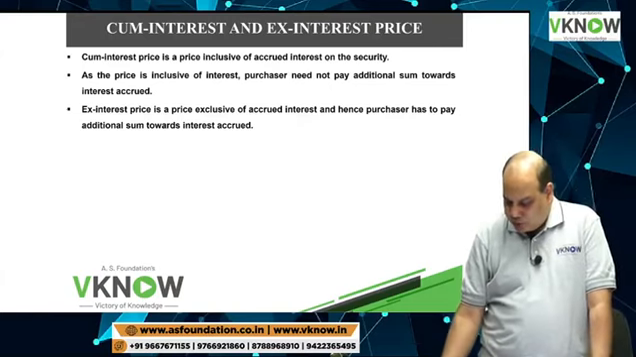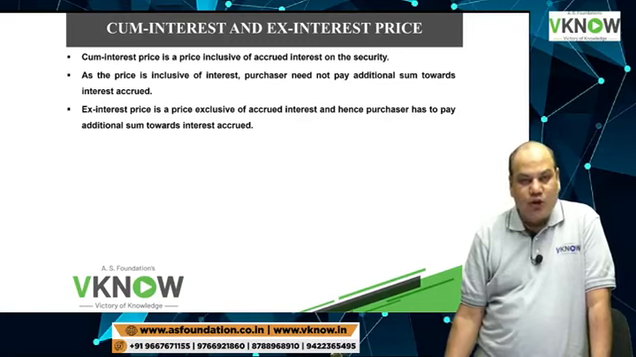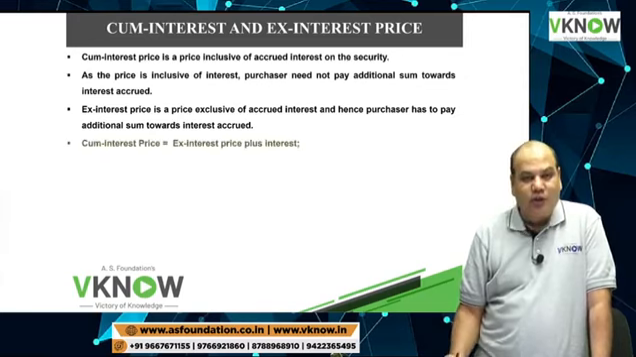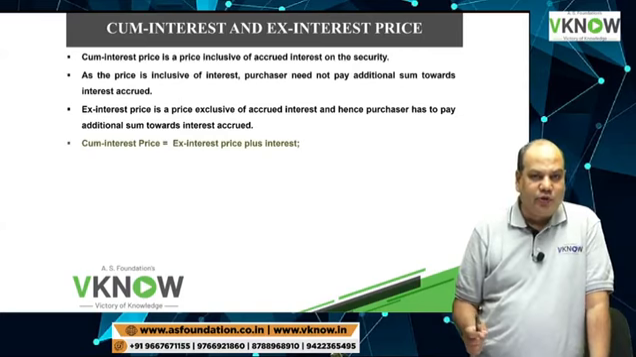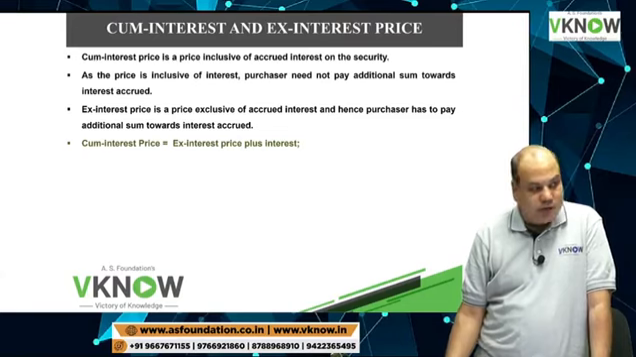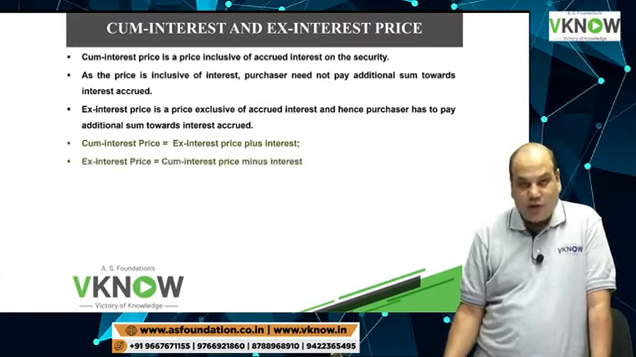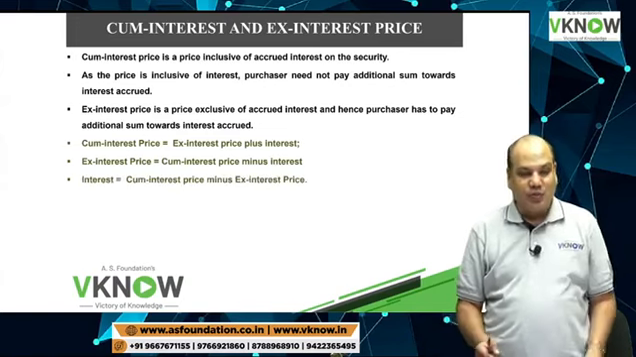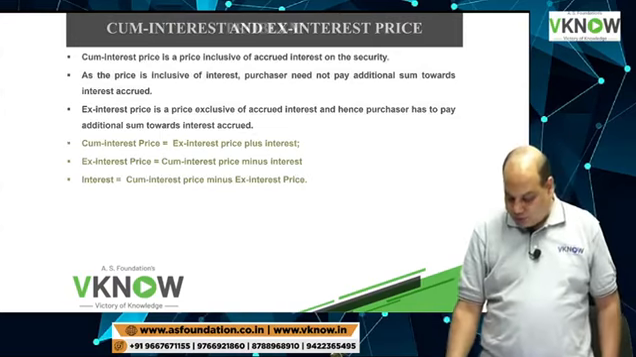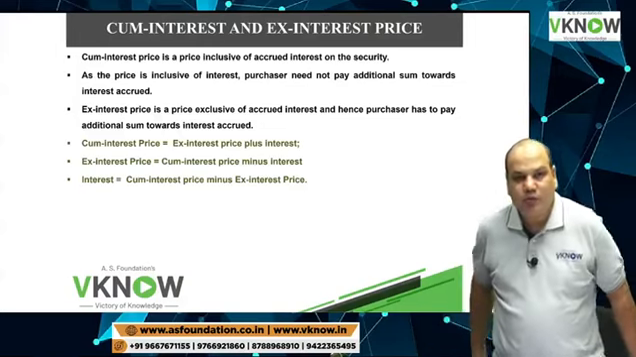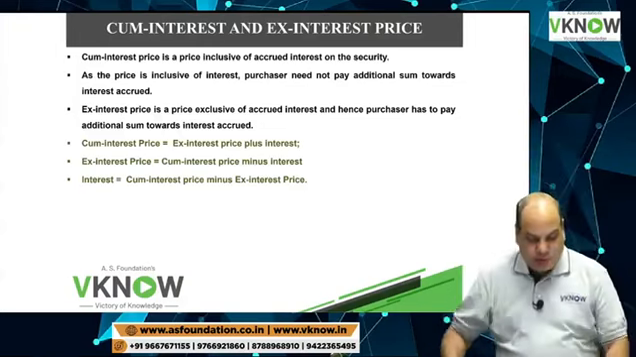So cum interest price is including interest, ex interest price is excluding accrued interest, and interest will be paid separately. In cum interest price, interest is included in the price of the security, so separately you don't have to pay interest. Cum interest price is ex interest price plus interest. Ex interest price is cum interest minus interest. Interest is equal to cum interest price minus ex interest price. So this is the equation. With the help of some actual numbers, we will be able to understand better.